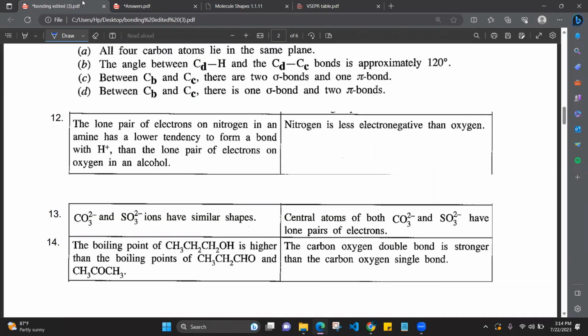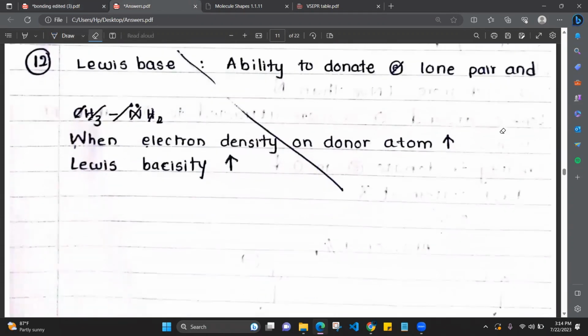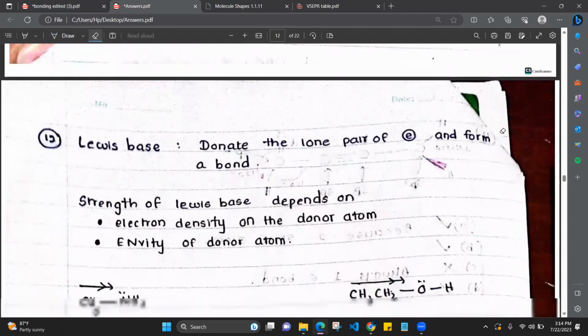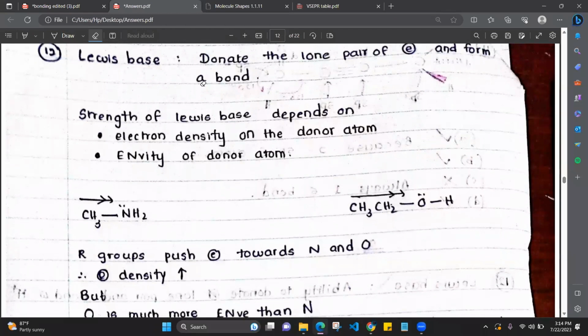If you all didn't get that, I'll explain it again. The question is like this. They are saying lone pairs of electrons are going to get donated to form a bond with H plus. Now lone pair of electrons donating means what is that compound? It is a Lewis base. So now they are saying which is a better Lewis base, amine or alcohol. And what is the reason for it? It is given in the next box, okay? So Lewis base means it should have the ability to donate. Base means donate. Acid means accept. Acid accept. AA. So you all can remember, right? Lewis base is only donating the electrons to form a bond with H plus.